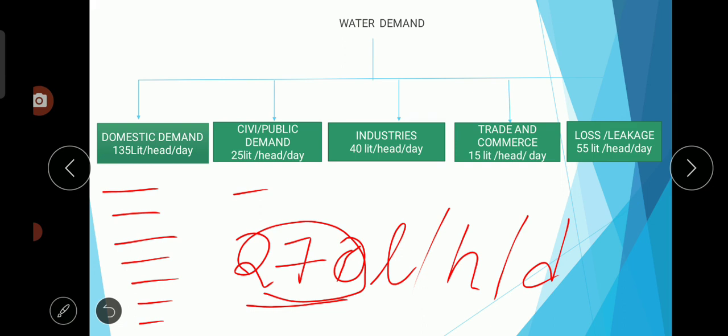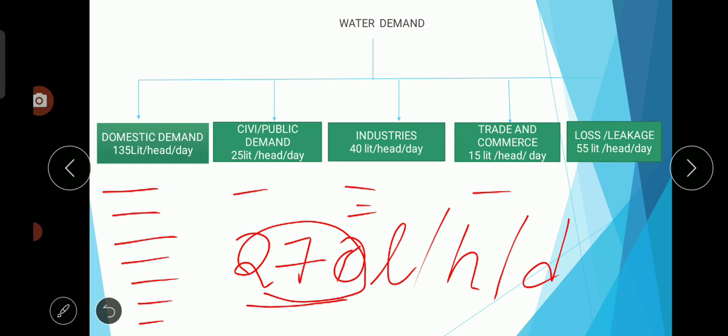Next one is industries. If a person is living in that particular city or a town, then he has to contribute 40 liters per head per day. It may be any industry. It may be a paper industry, steel industry, jute industry, textile industry, leather industry, or any other industry. So he has to contribute 40 liters per head per day.